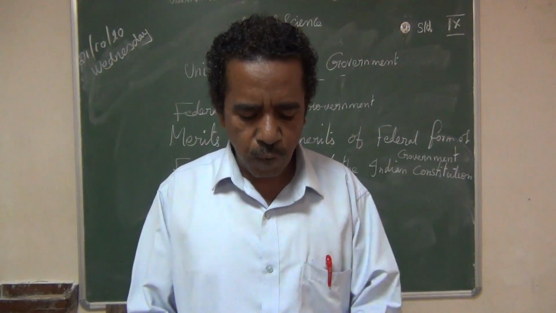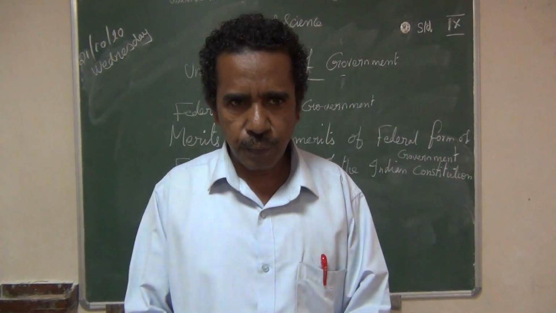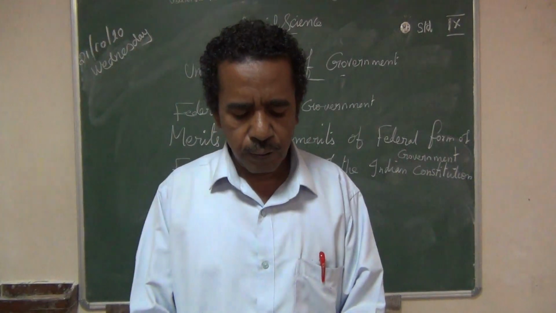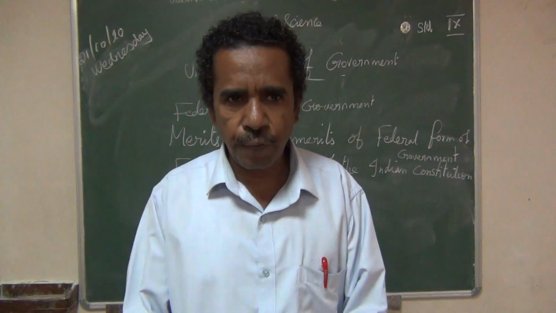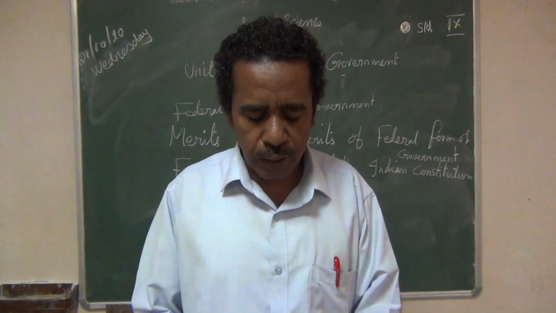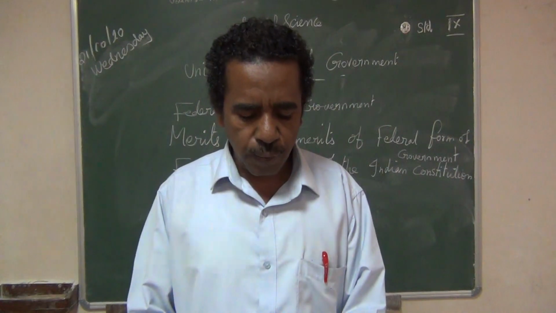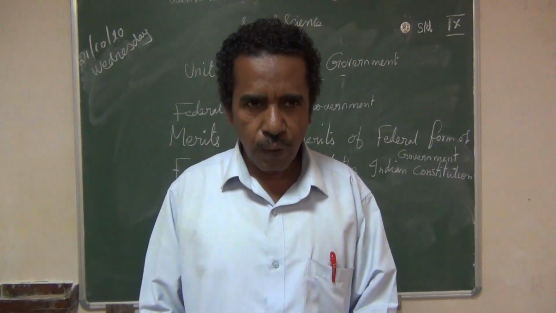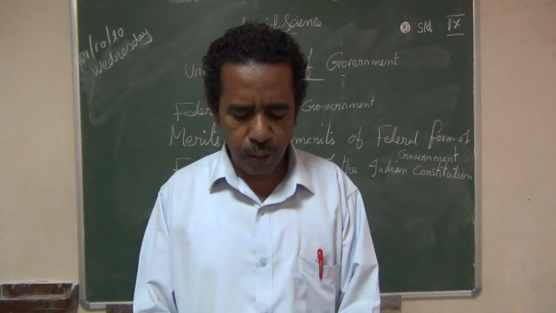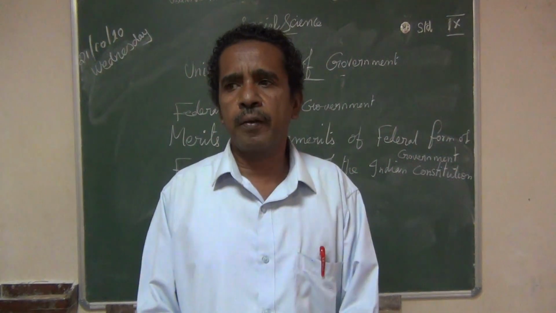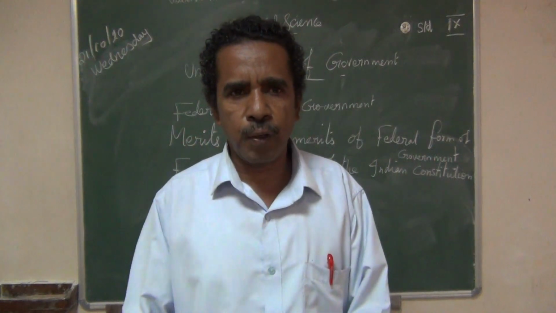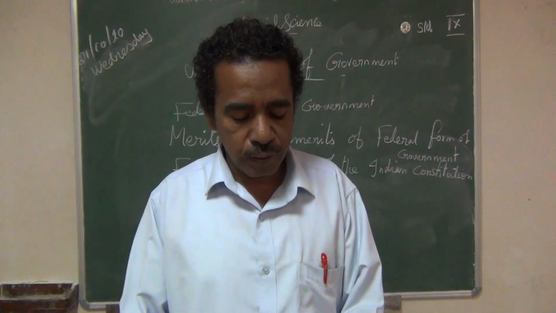Next one is the parliamentary form of government. Four forms: unitary form, federal form, third one is parliamentary form, fourth one is presidential form of government. Now we are going to see about the third form, the parliamentary form of government. Modern democratic governments are classified into parliamentary and presidential. Most of the modern governments are parliamentary or presidential.